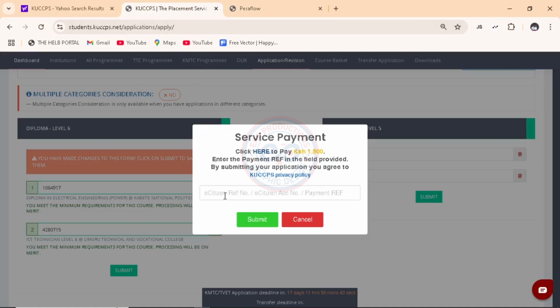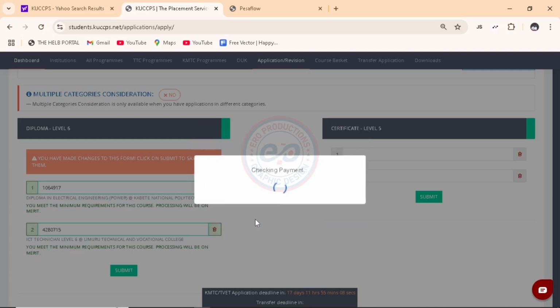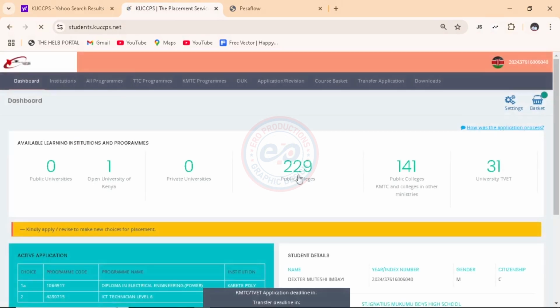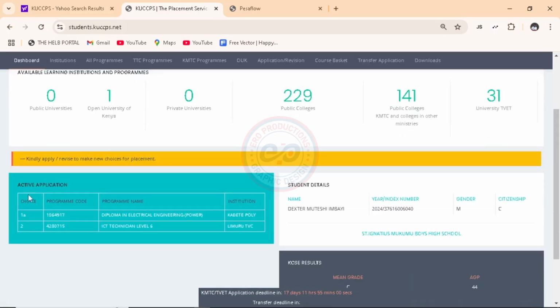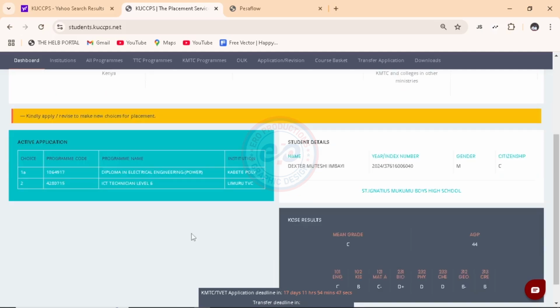And now here, you'll need to put the eCitizen reference number, the eCitizen account number, or the payment reference. And in this case, I'm going to use the eCitizen reference number, which I'm going to write right here. And once you're done, you'll click on submit: checking payment, submitting your choices, and successful. The application has been successful. I've been redirected here. And here are my two choices: Diploma in Electrical Engineering, that is the power option, and ICT Technician Level 6, and we have the institutions shown over there.